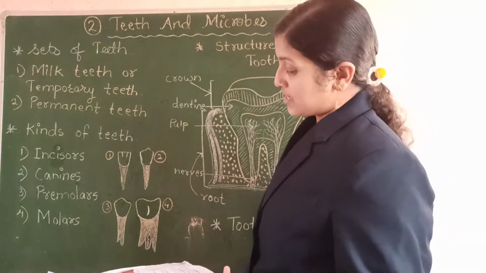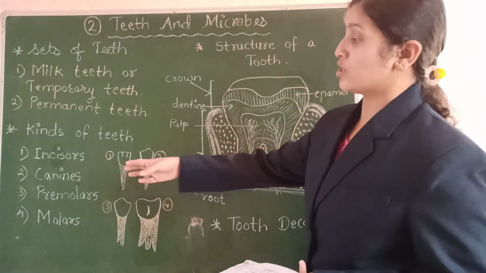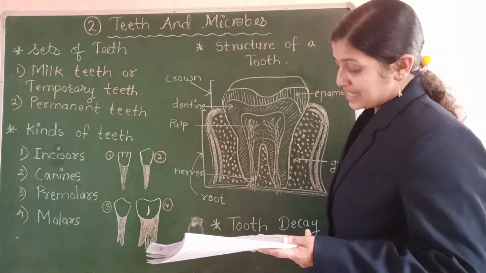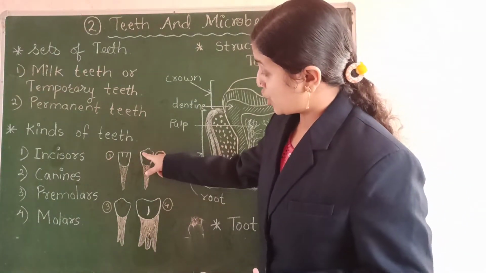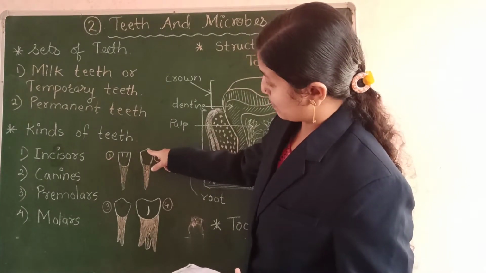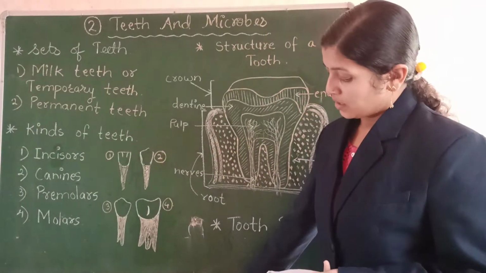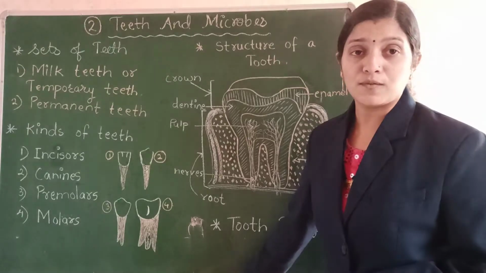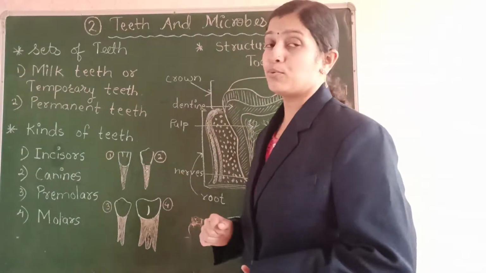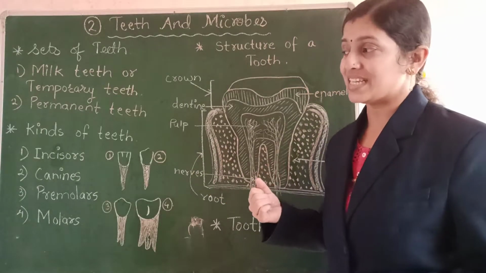And these canines, what is the work of the canines? These canines have very sharp and pointed edges. Can you see the sharpness? The pointed edge is there. So what is the work? These help to tear the food. So these canines help to tear the flesh or any other food item which needs tearing.